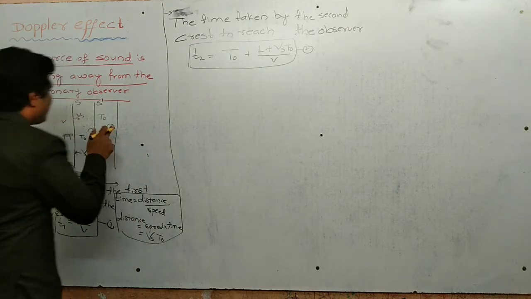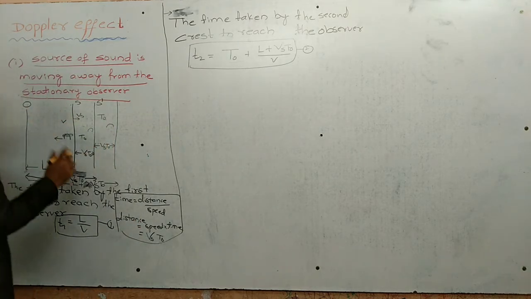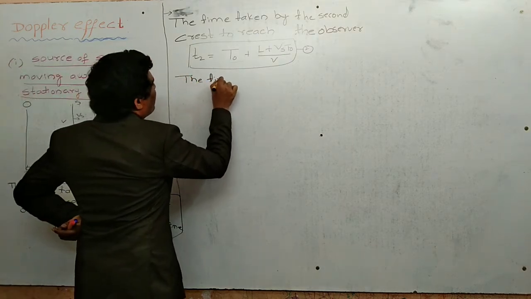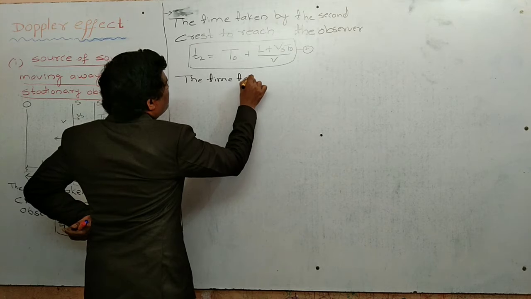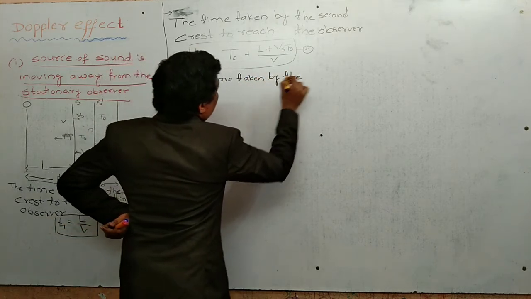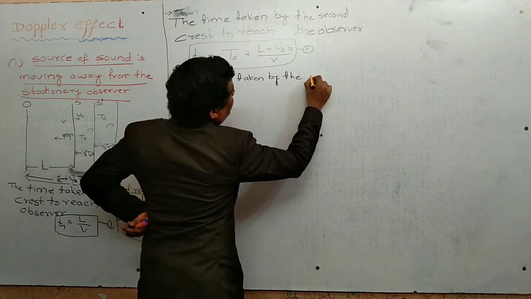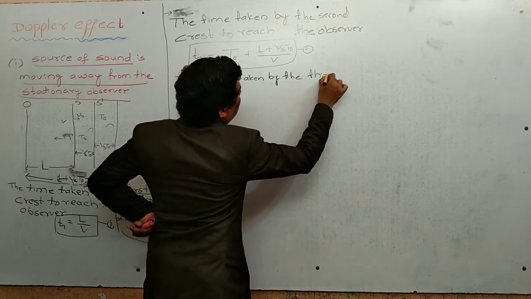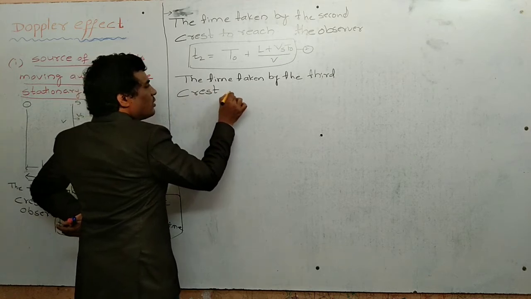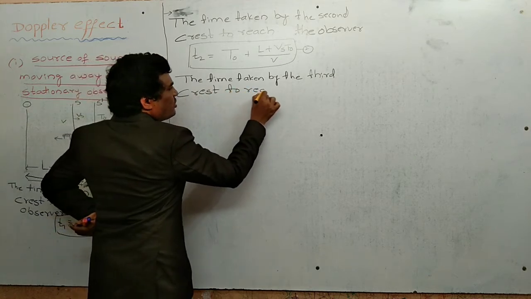So the time taken by the third crest to reach the observer.